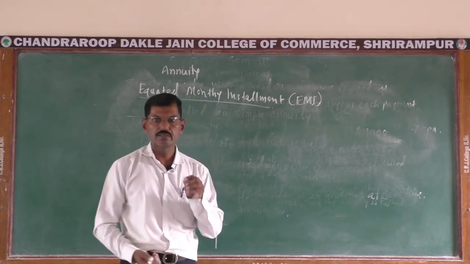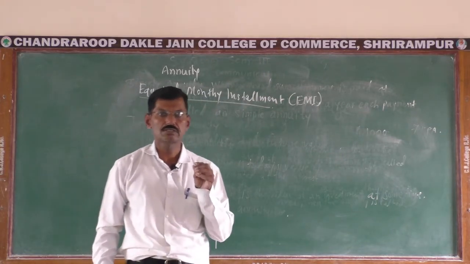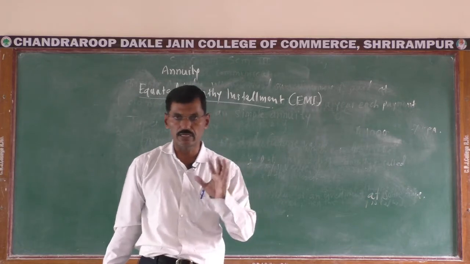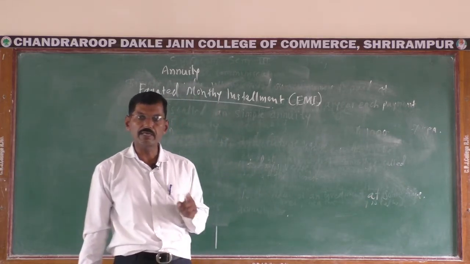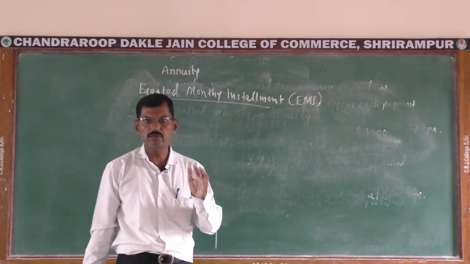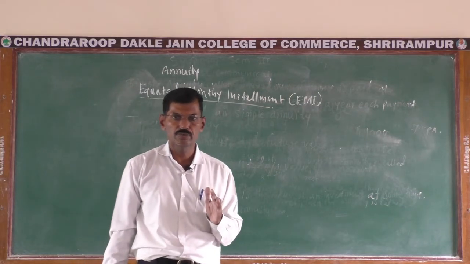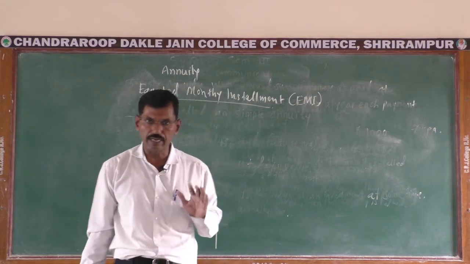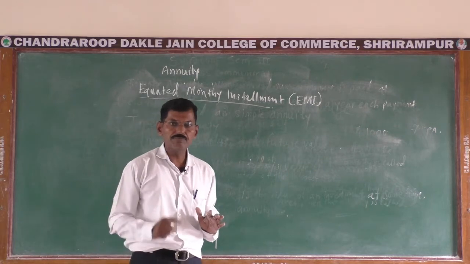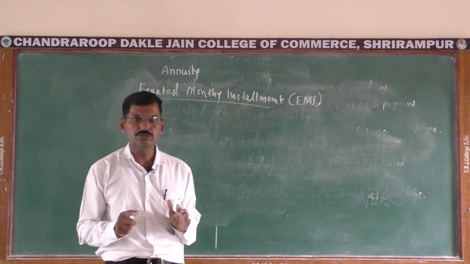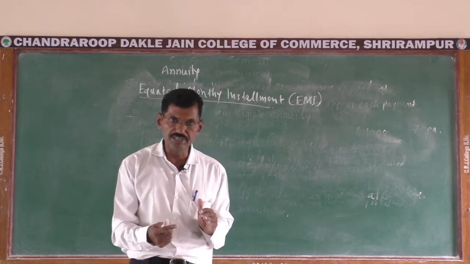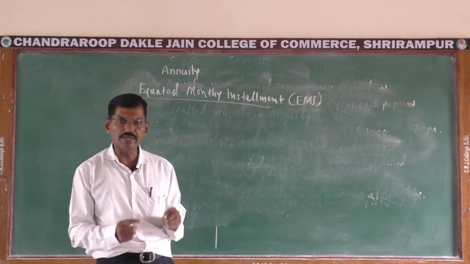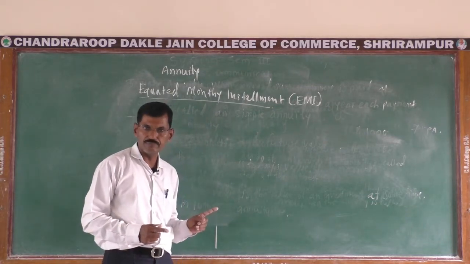We know that annuity means a series of payments at equal intervals. If the payment is equal at equal intervals, then the annuity is called simple annuity. If the payment is due at the end of the interval, then the annuity is called immediate annuity.